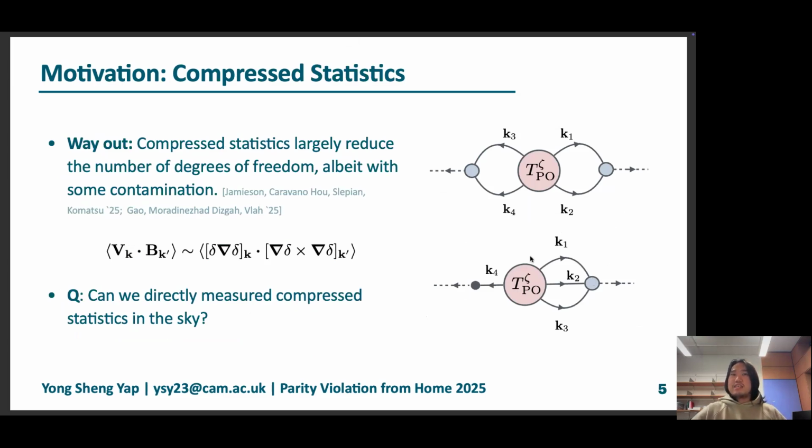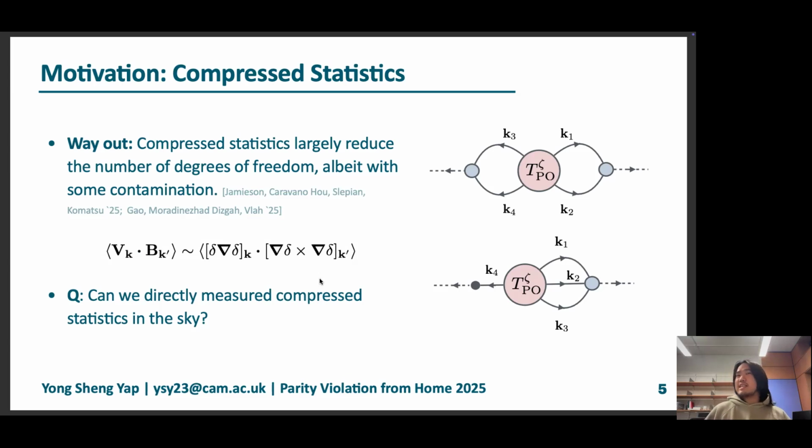Indeed, there is, and this has been shown in Jamieson and collaborators earlier this year, where they have found a way out by looking at compressed statistics. What they have basically done is to look at some scalar field, like the density field, and weight it with different filters. By taking products of these filtered fields, they build something akin to composite operators, which is evaluated at a single point. And you can form 2-point functions of these composite operators, which has been shown to be sensitive to parity violation.